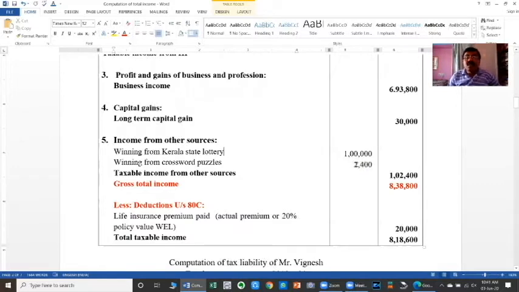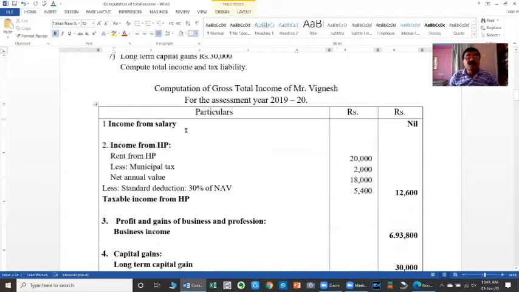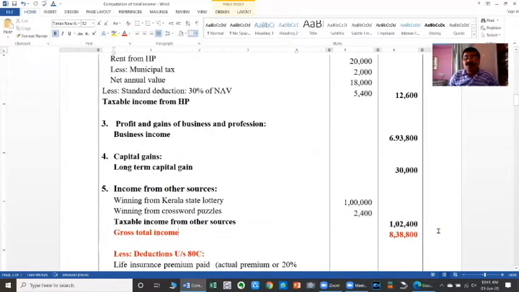Moreover, any expenses related to earning of these incomes are not given. Therefore, deductions are nil, assuming so, the taxable income from other sources is 1,02,400. Gross total income, that is the taxable income of all the 5 heads commencing from salary to income from other sources, is rupees 8,38,800. The gross total income.